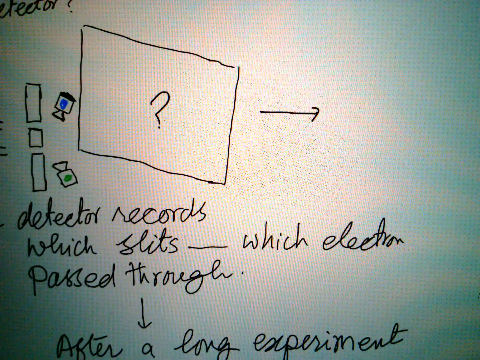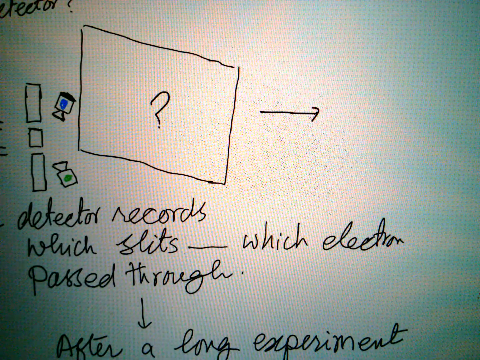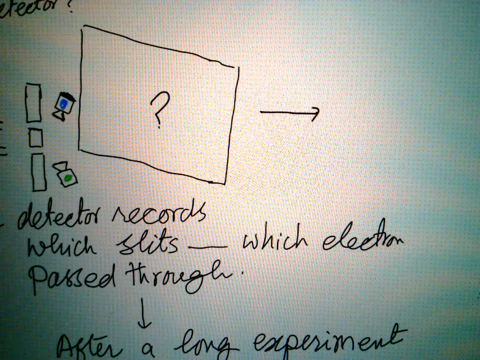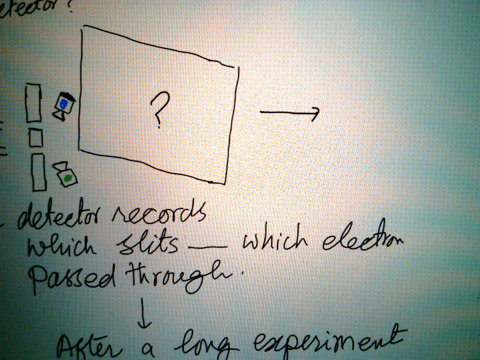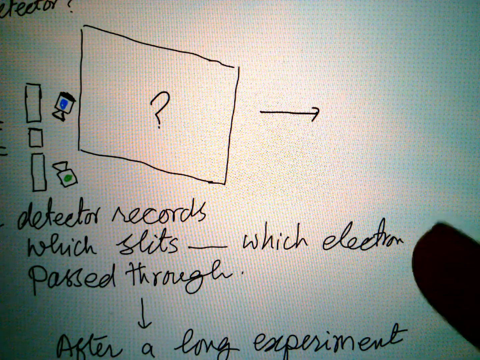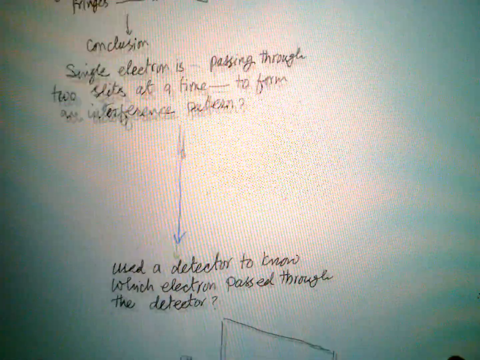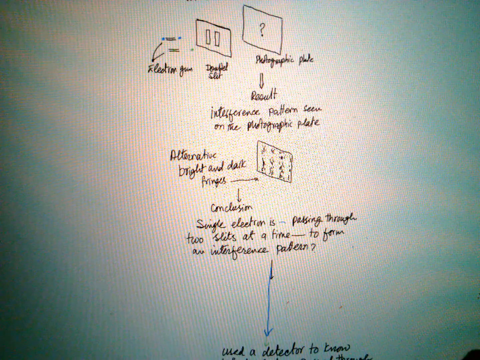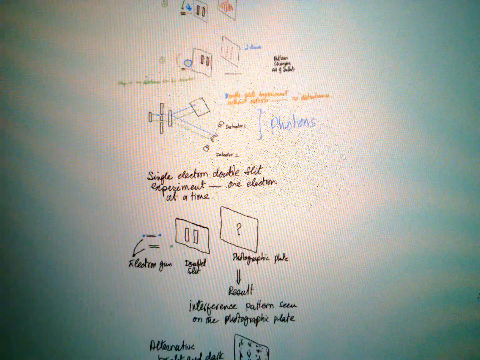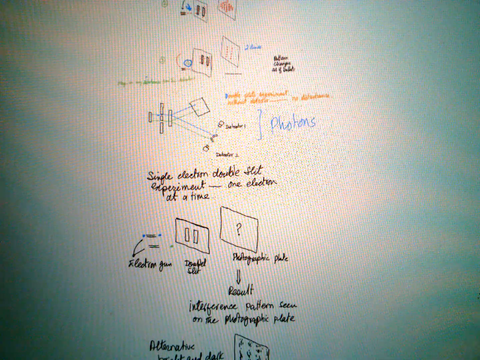After a long experiment, no interference pattern was observed, and two lines were observed. The detector may be disturbing them in this way. That means when you observe the passing of electrons, they change their behavior.